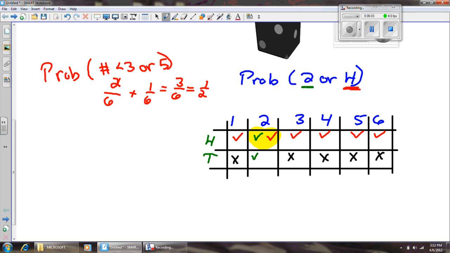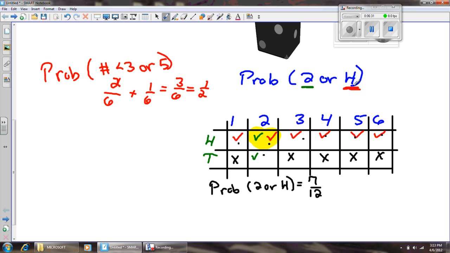I've got 1, 2, 3, 4, 5, 6, and there's 7. Okay, now there's 12 total boxes, so I'm suggesting that my chart says the probability of getting a 2 or a head is 7 boxes out of 12, or 7/12, just a little bit better than 50%.